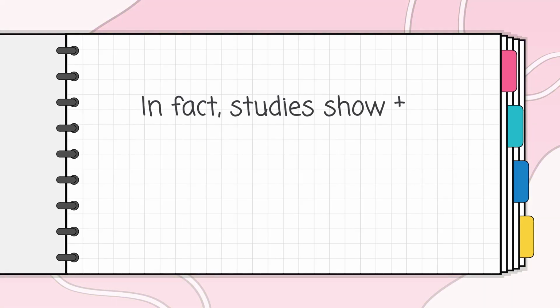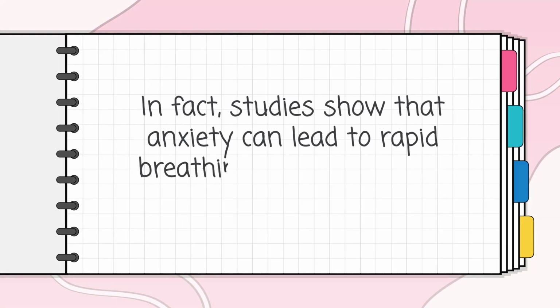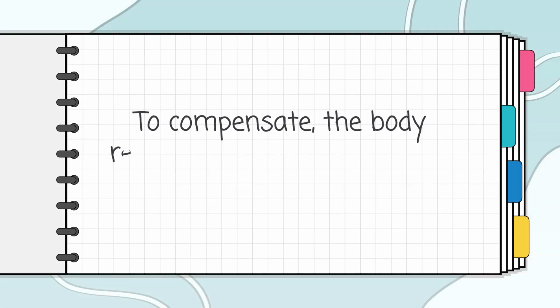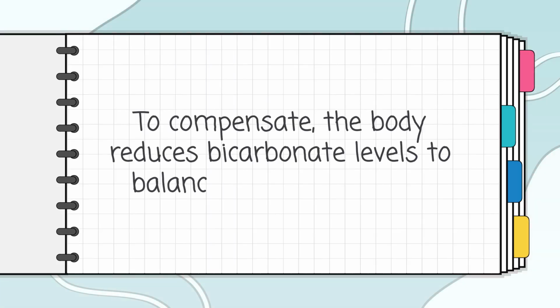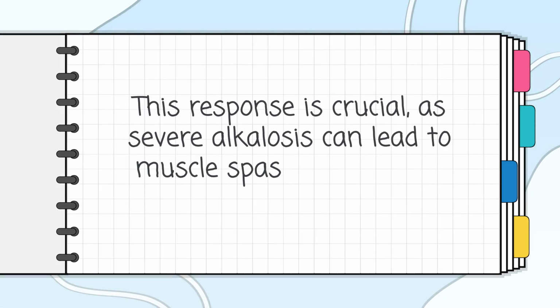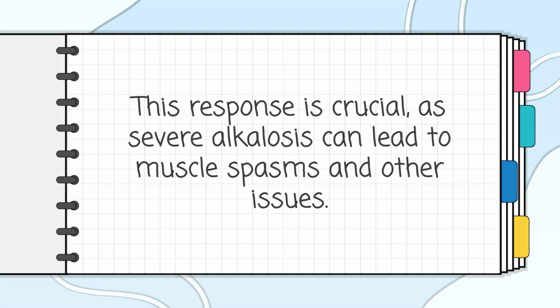In fact, studies show that anxiety can lead to rapid breathing and trigger this condition. To compensate, the body reduces bicarbonate levels to balance the increased pH. This response is crucial, as severe alkalosis can lead to muscle spasms and other issues.